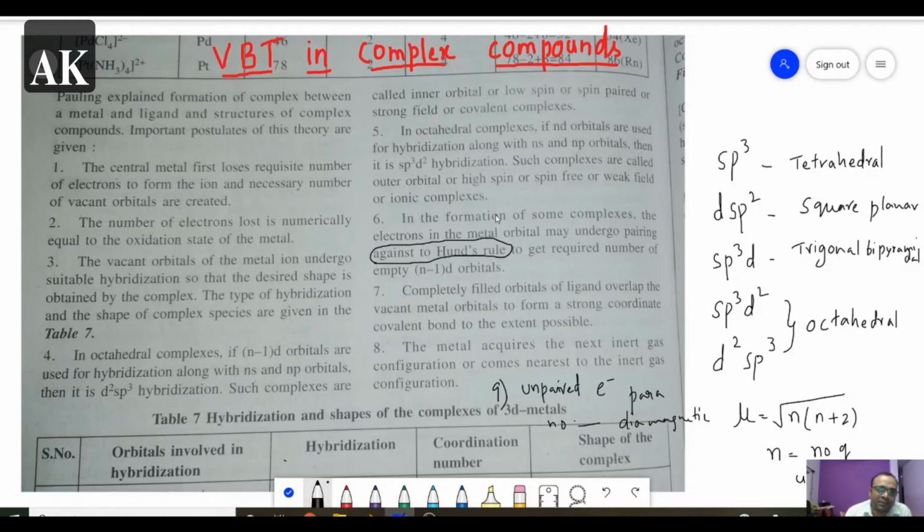And if you don't remember the postulates also, no problem. You just follow the method that I am doing. By just seeing 2 or 3 examples, you can do all the examples based on this valence bond theory for any complexes. So let us see those examples.